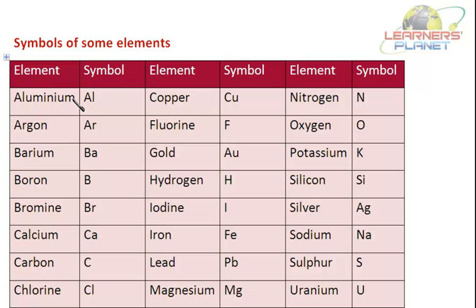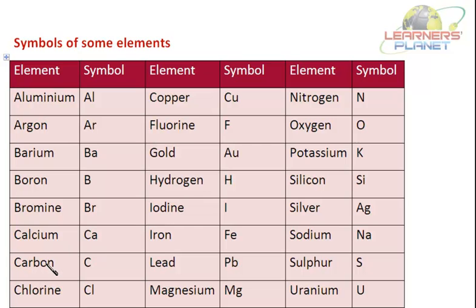These are symbols of a few more elements. Say aluminium, Al, argon, Ar, barium, Ba, boron, I have told you it's B, bromine again, it's Br. See, all three of them, barium, boron and bromine, start with B. So you can't take B as a symbol. You have to take another letter with it.